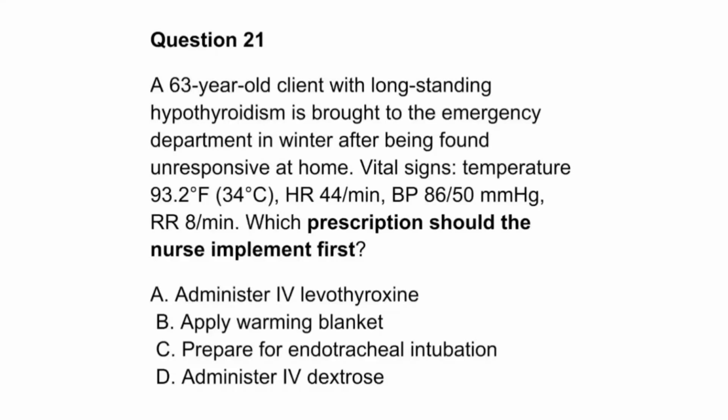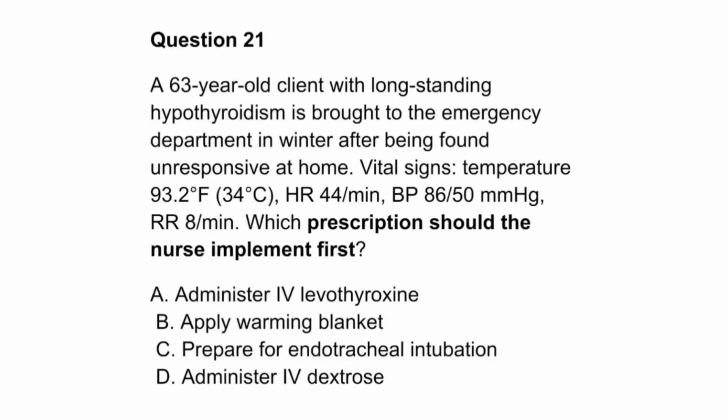Question 21. A 63-year-old client with long-standing hypothyroidism is brought to the emergency department in winter after being found unresponsive at home. Vital signs: temperature 93.2 degrees Fahrenheit, 34 degrees Celsius, HR 44 per minute, BP 86/50 millimeters of mercury, RR 8 per minute. Which prescription should the nurse implement first?